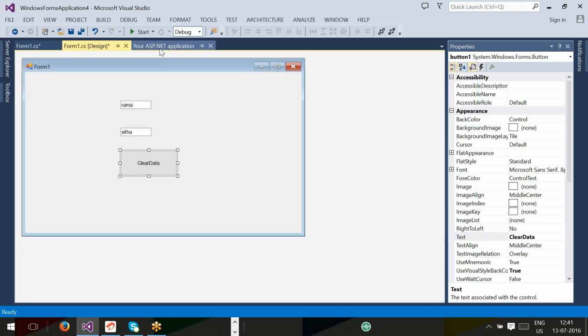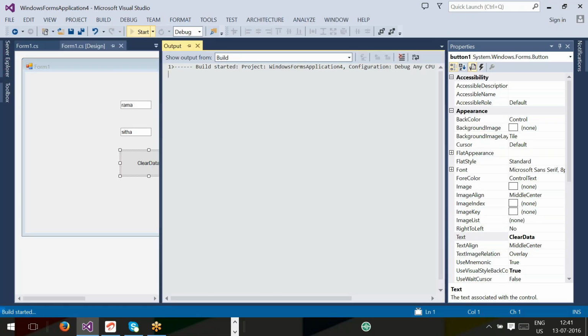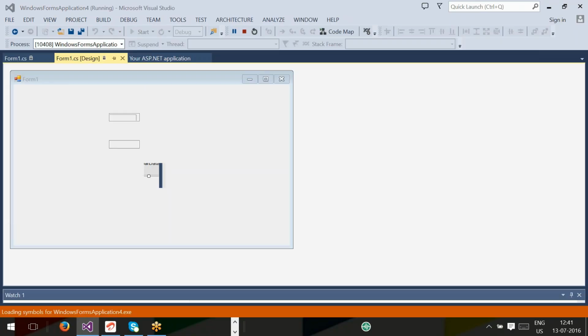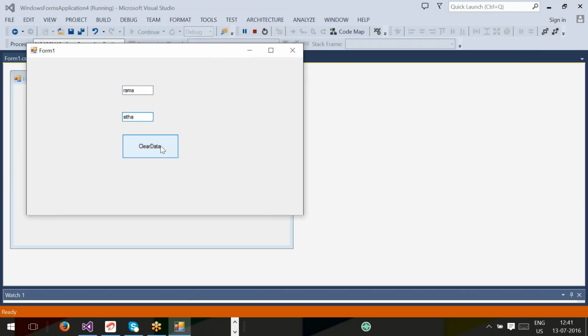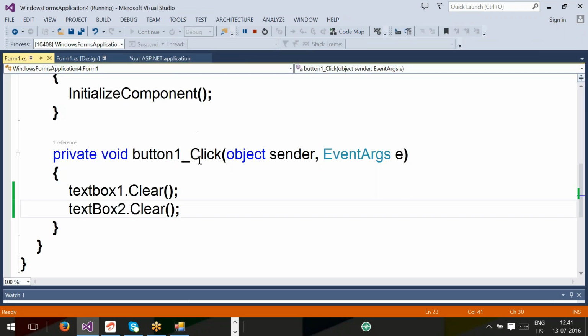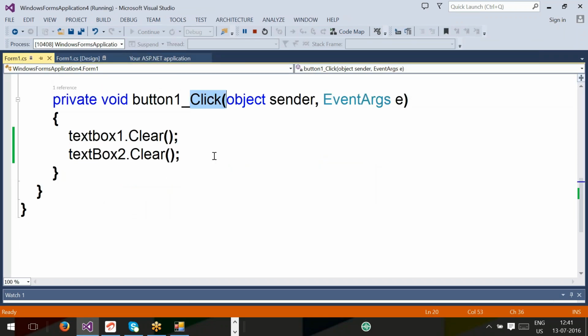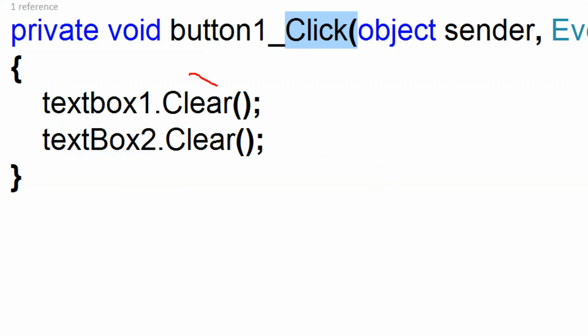Now you see guys, run the application. Both text boxes have the value. I'm clicking the button. What happened? The data has been cleared. Because when you click the button, this function is called, this is clearing the first text box, this is clearing the second text box.